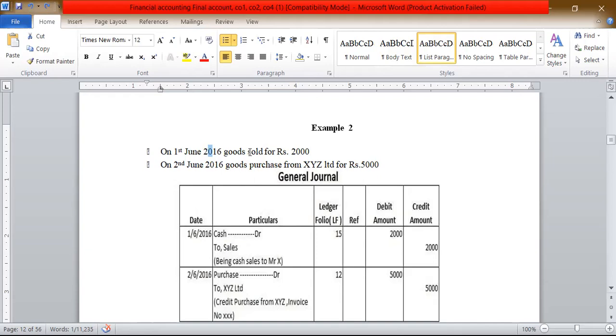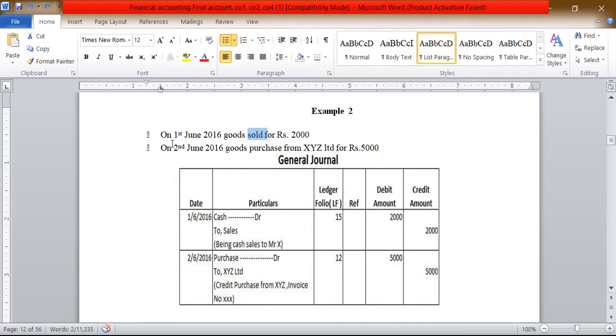So whenever you sell something, you will receive cash. According to the real account formula, debit what comes in, so cash account debit. Goods are going out, credit what goes out. If you sold something, it is going out. So cash account debit to sales, 2000. The narration being cash sales to Mr. X.